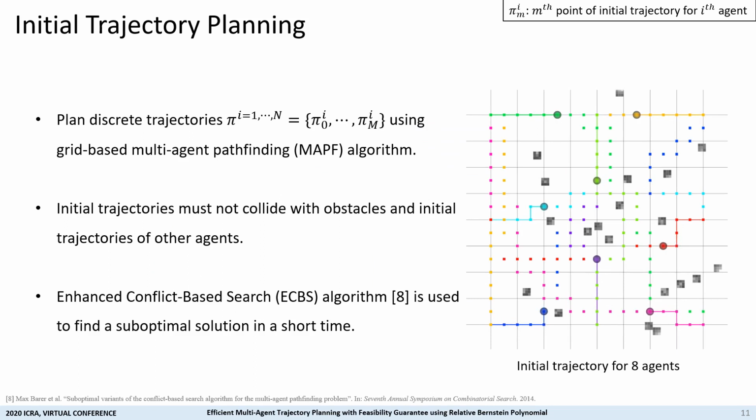As mentioned in the previous slide, many centralized methods have a risk of optimization failure due to infeasible collision constraints. To overcome this, we utilize initial trajectories to construct collision constraints. Initial trajectories are defined as discrete paths that do not collide with obstacles or other agents, and we used the ECBS algorithm to find them in a short time.